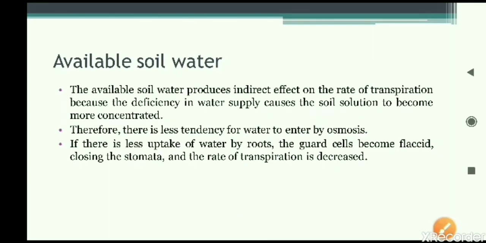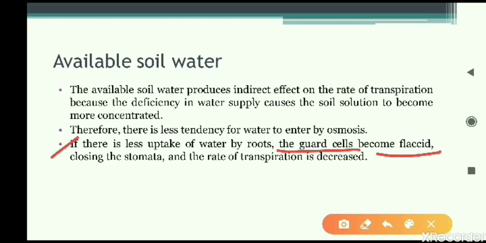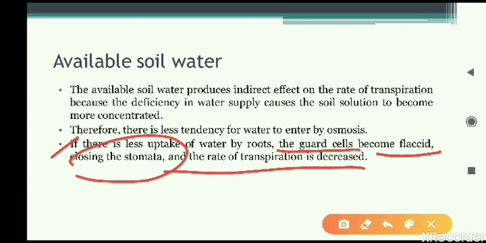Let us read the last statement. If there is less uptake of water, or less absorption of water by the root, the guard cells become flaccid, meaning they are lacking water, and as a result of lack of water, they will close down and the transpiration is reduced.